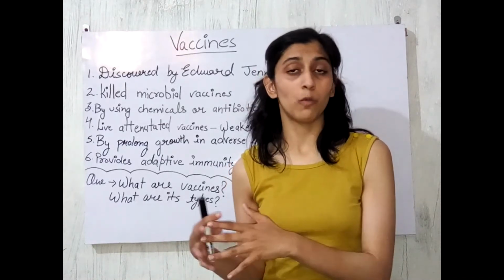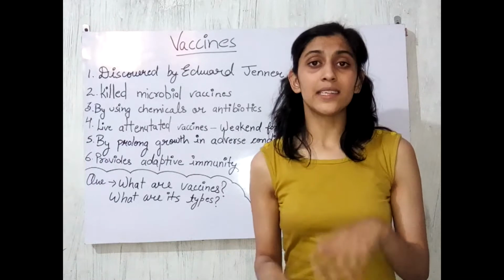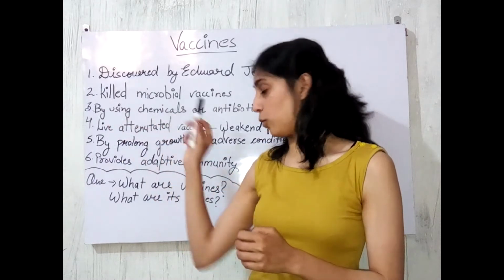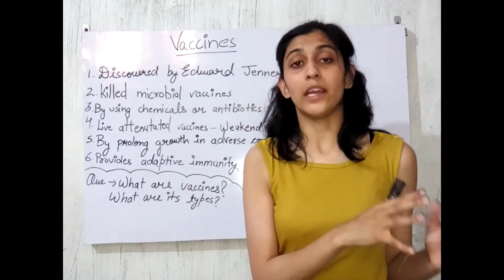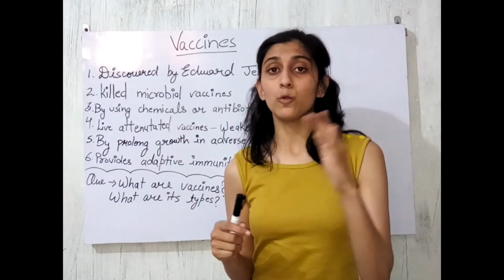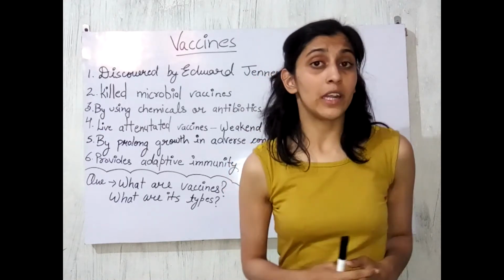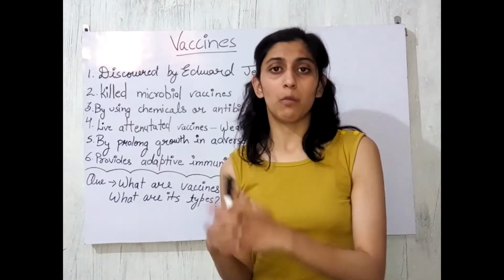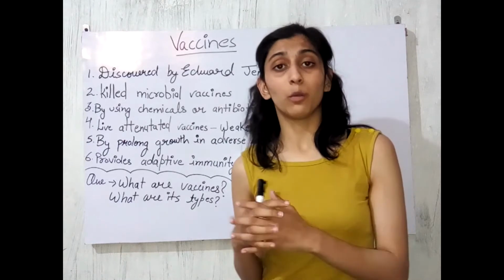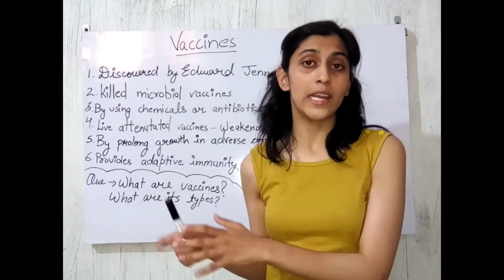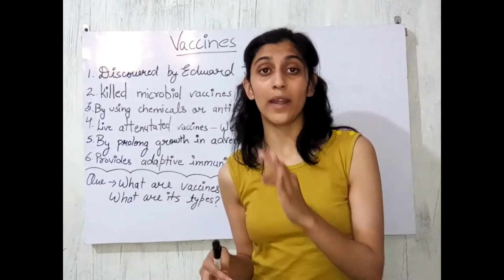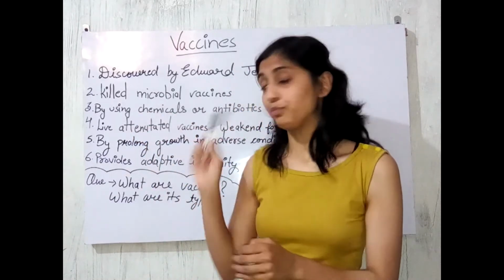As it is already killed, it won't be harmful, but simultaneously the antibody is produced and our memory cells will create the memory for this microbe. It doesn't matter whether it is killed or live, right? Our body will produce the antibody and memory cells will create the memory for the same. So in future, when our body gets the entry of the active form of this particular microbe, the microbe will not be able to cause the disorder because our body already has the antibody for it. Or I could say our memory cells are activated and provide an immediate response against this microbe.